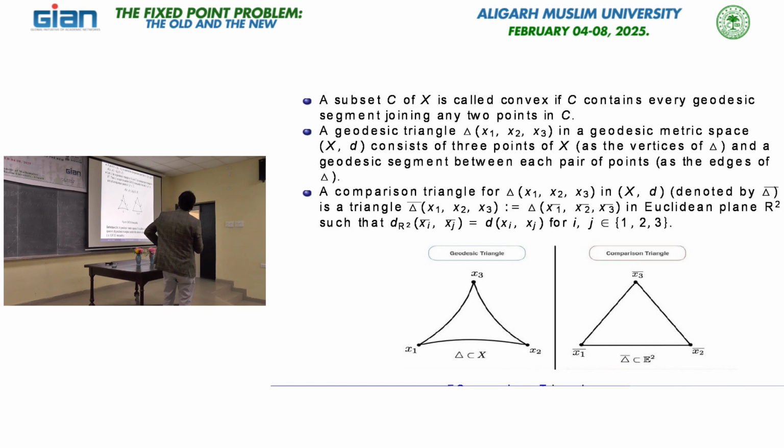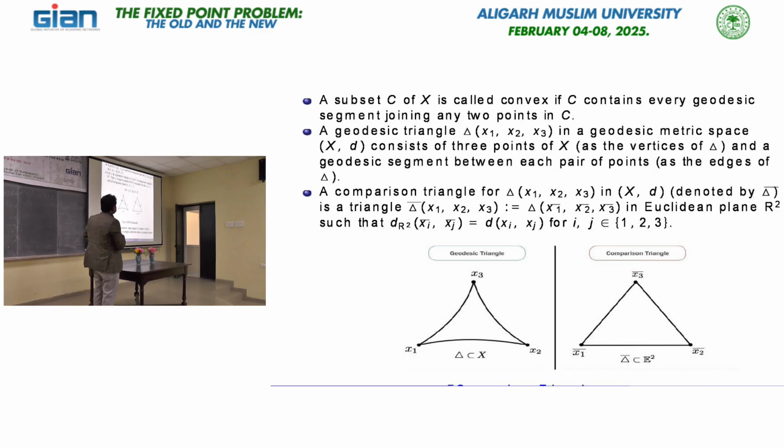If we take any point x on a geodesic segment, we have a corresponding point x bar in the comparison triangle, with the same distance from the vertices. Such a point is called the comparison point.